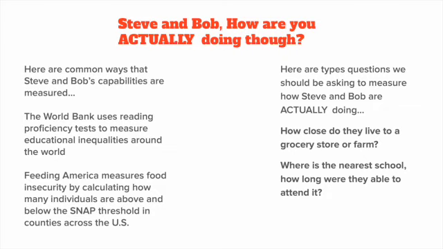We want to know how close they live to a farm, how close they live to a grocery store, what's the quality of food in these areas. Is it something that is going to be enough nutrients to sustain them throughout the day? And as far as schooling, where is the nearest school? How long are they able to attend it? How much is enough school to say that they have a good education that could lead them to have the opportunity or capability to fulfill anything that they would want in the future? These aren't easy questions to answer, but they're important.